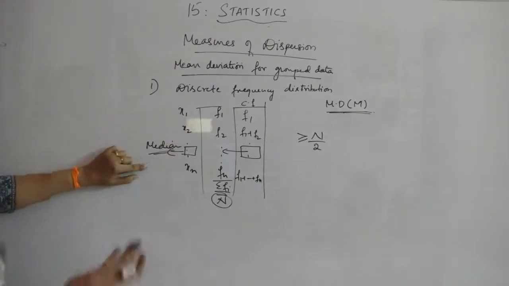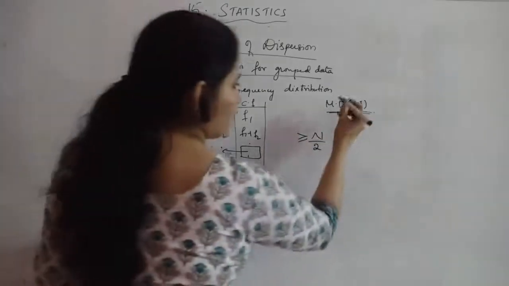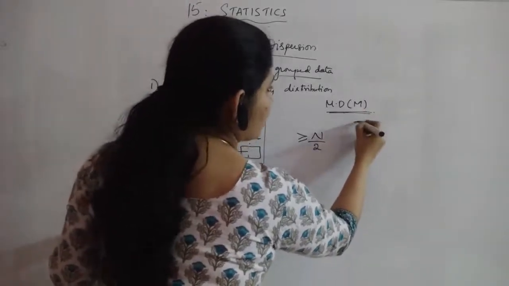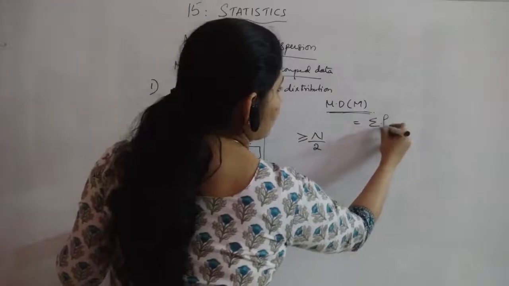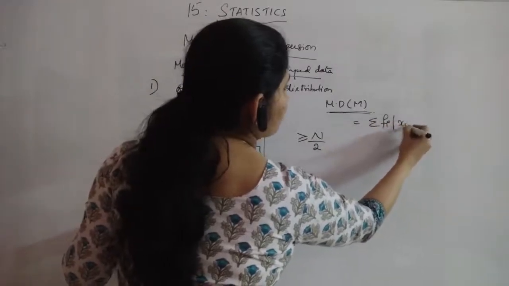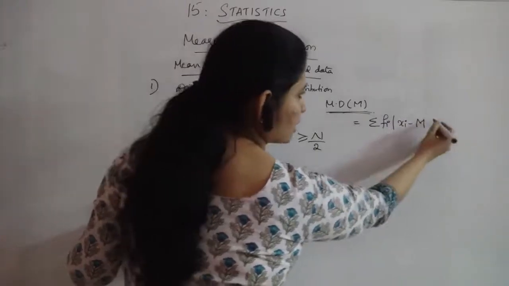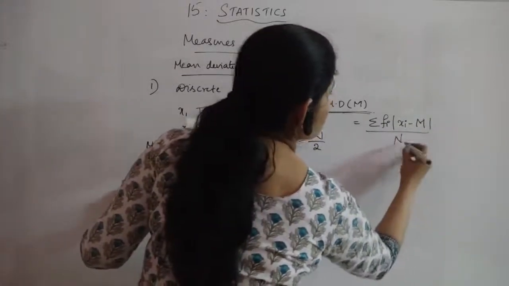Now after this, when you get the median value, in order to find the mean deviation about median, the formula will become sigma fi into mod of xi minus m. Instead of x bar you have m here, everything else is the same.